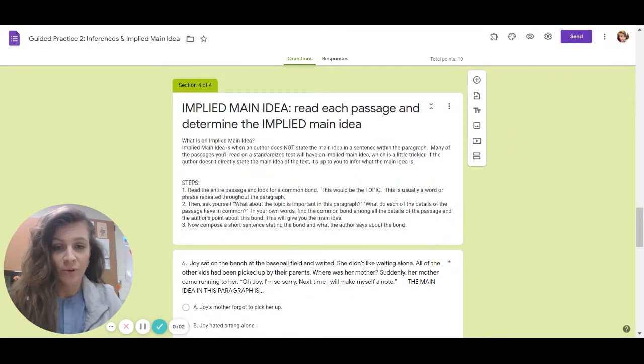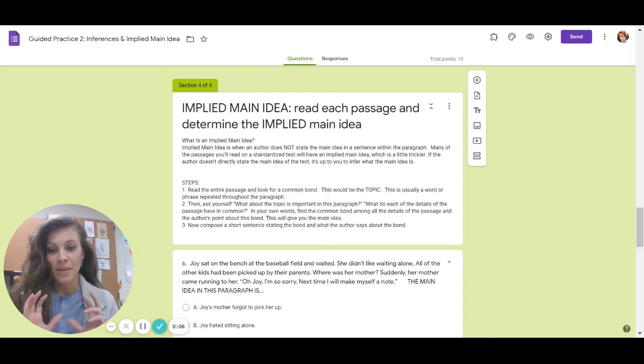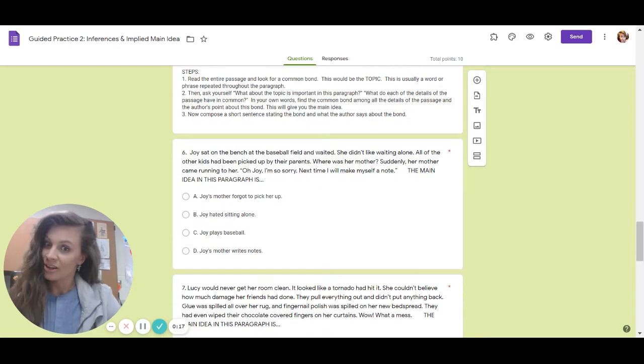All right, so now for the last portion of our guided practice, we have to find the main idea, the implied main idea of each paragraph without trying to identify those clues or inference questions that they gave us in the first part. So let's get started.